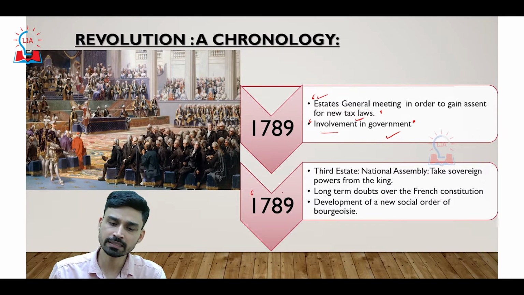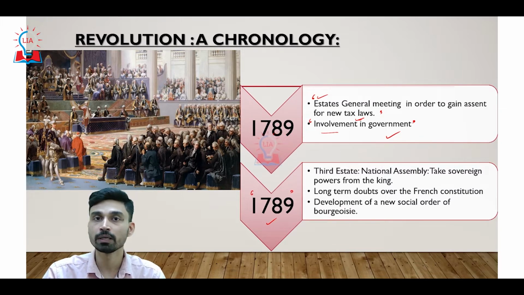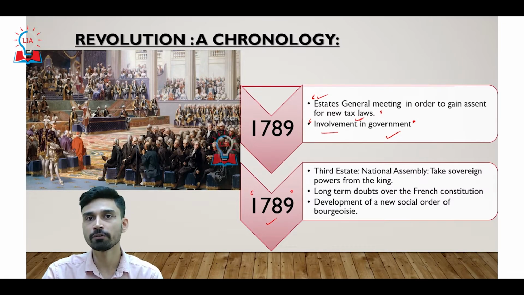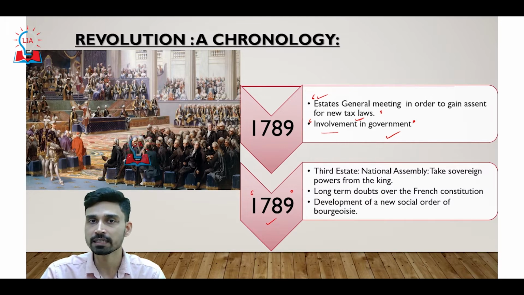In the same year when the States General meeting was going on, there was another problem. As we discussed, French society was divided into three sections: the clergy, nobility, and the peasant classes. However, as far as voting was concerned, each of these categories had only one vote. The problem was that 97% of the population of France belonged to the third category, and despite that they had a vote equal to that of the 1% or 2% of the upper classes. And this is what these classes wanted to change.